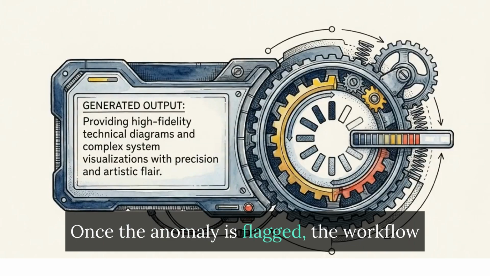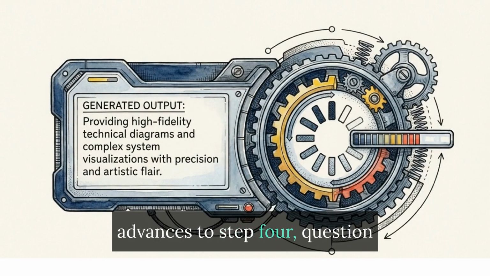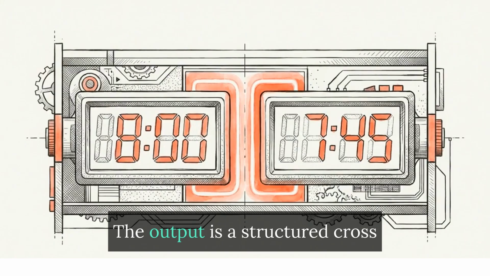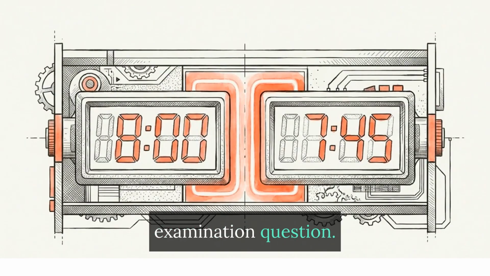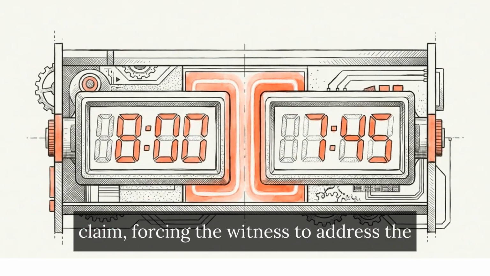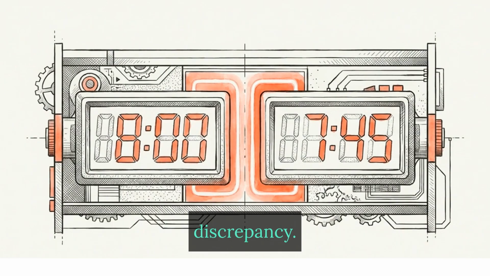Once the anomaly is flagged, the workflow advances to step 4, question generation. The system formulates a response directly targeting the collision. The output is a structured cross-examination question. It pits the 8 p.m. claim against the 7:45 p.m. claim, forcing the witness to address the discrepancy.